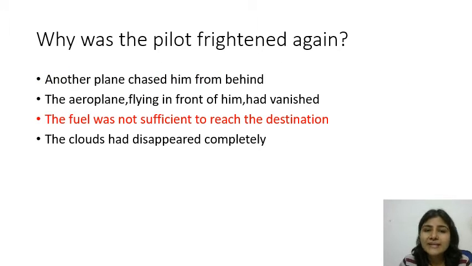Why was the pilot frightened again? The options given to us are: another plane chased him from behind. No, he was not frightened for that. The airplane flying in front of him had vanished. No, it was there to help him out. The fuel was not sufficient to reach the destination, and the clouds had disappeared completely. If you refer to page number 38 towards the end of the text, it says, he turned his aeroplane slowly to the north in front of my Dakota so that it would be easier for me to follow him. So that plane has come there to help the pilot, not to chase him.